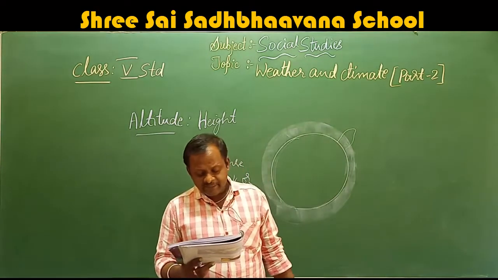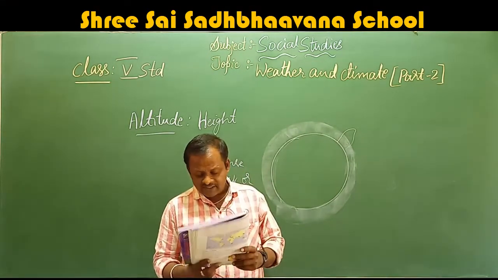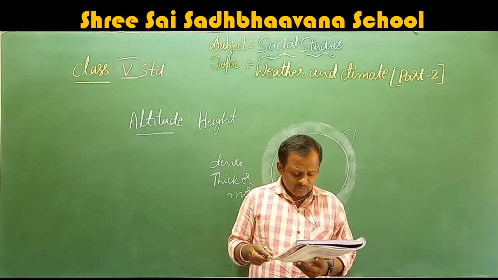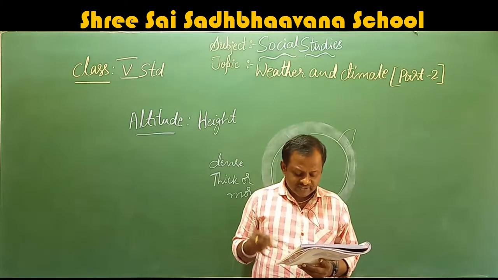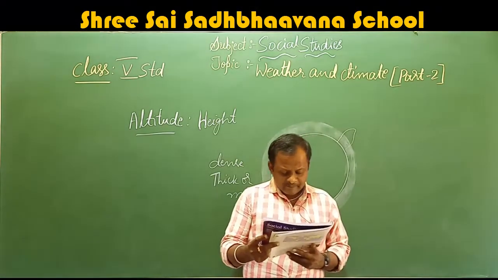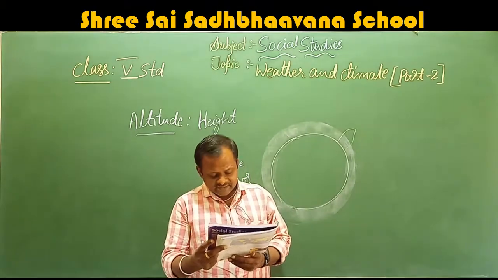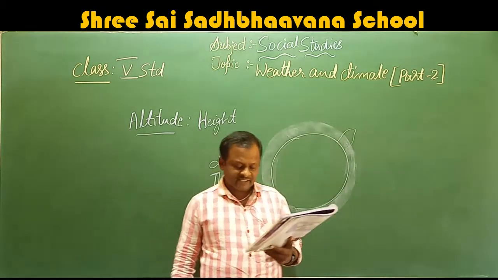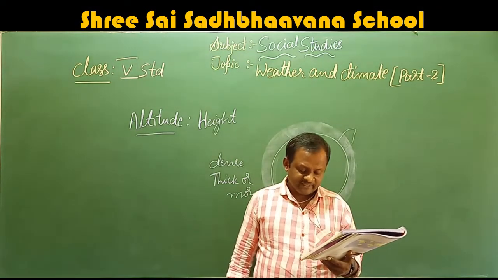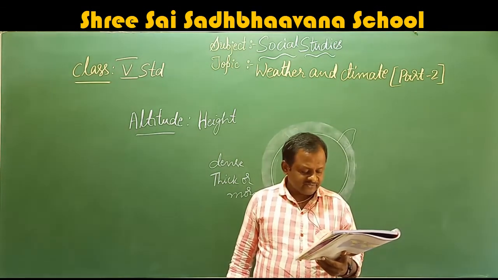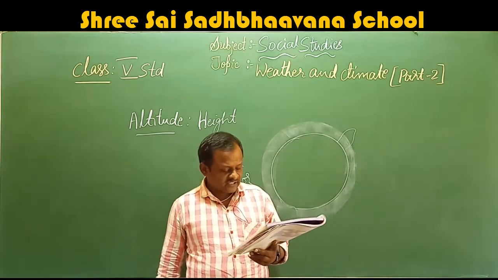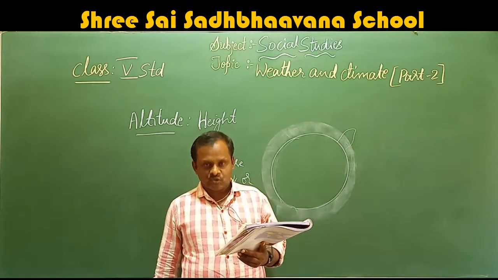During winter, land becomes cooler than the water in the sea. The warm air above the sea rises up and moves towards the land. This raises the temperature of the places along the coast. By the time this air reaches the places away from the sea, it loses its warmth, hence these places remain cold in winter. For example, Hyderabad, which is far away from the sea, is hotter in summer and cooler in winter than Vishakhapatnam, which is on the coast.